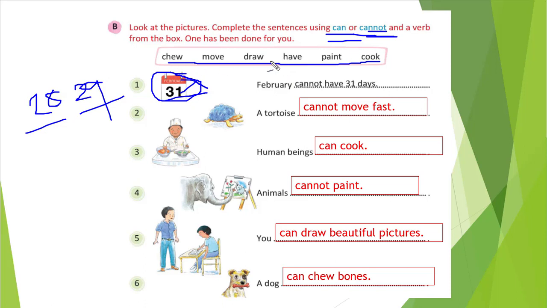Then what verb can we use? Have, right? It cannot have. So we have used the verb have. So February cannot have 31 days, right?